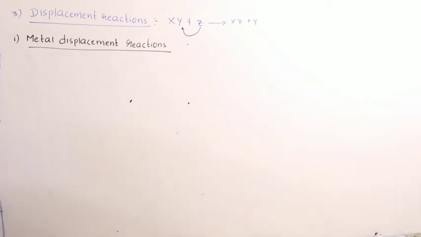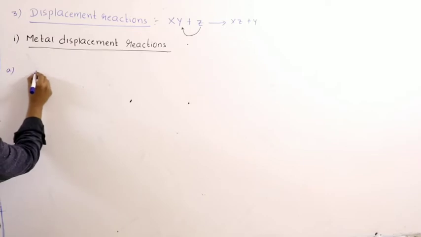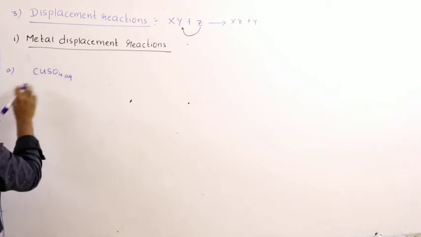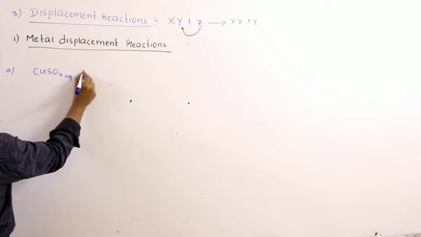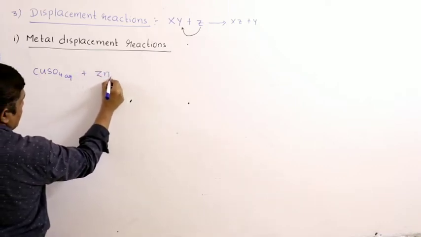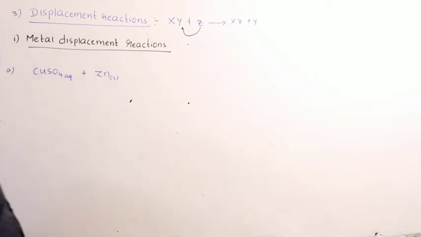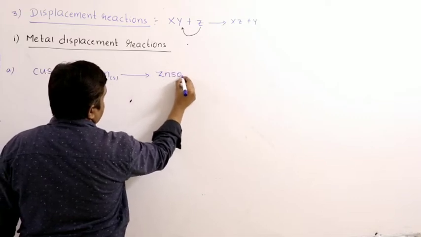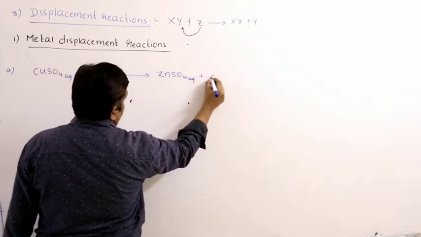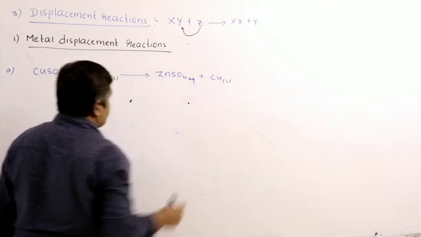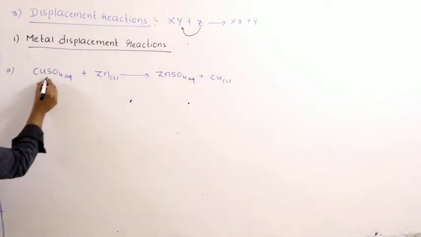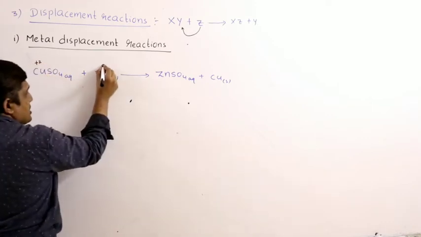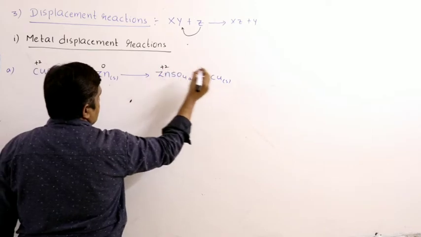So, let us see examples. Copper sulfate aqueous, where copper is in +2 oxidation state, reacts with zinc in uncombined state. If you mix them together, we get zinc sulfate aqueous plus copper solid. Sulfate is the same; copper's oxidation state is +2 and zinc's is 0, and here it is +2 and here it is 0.